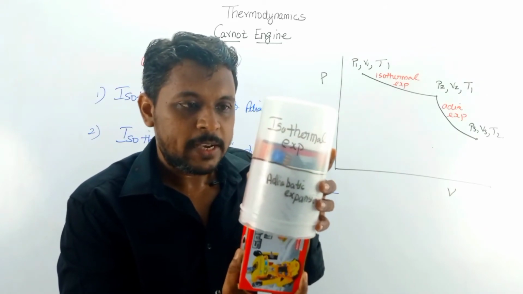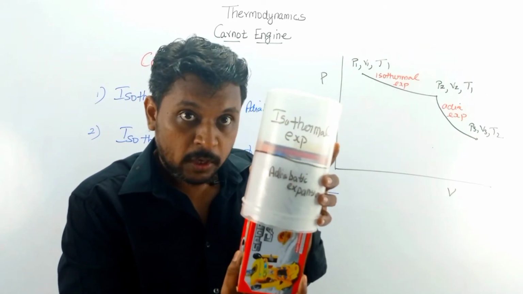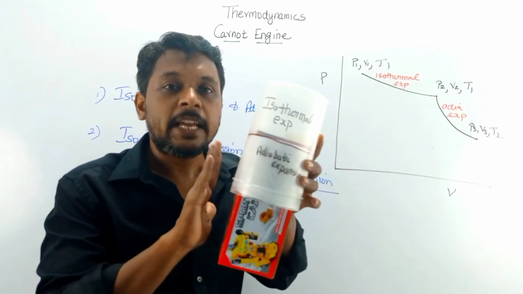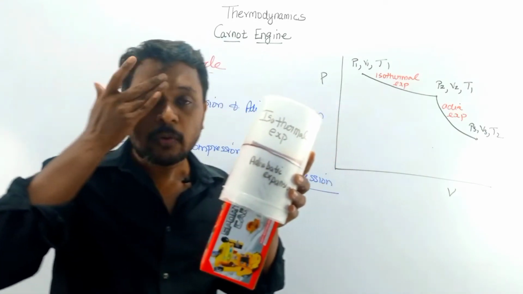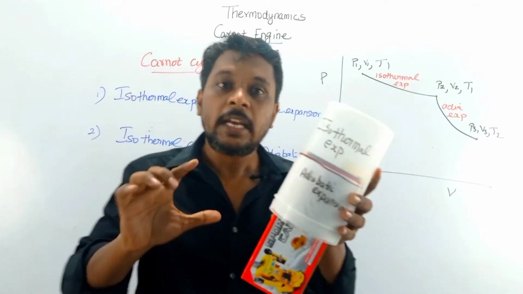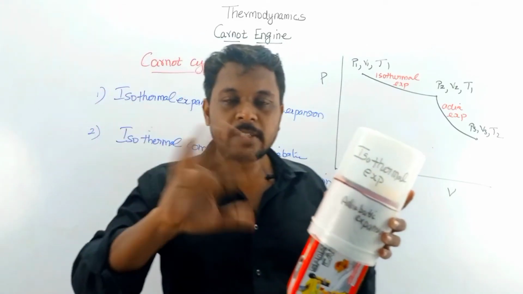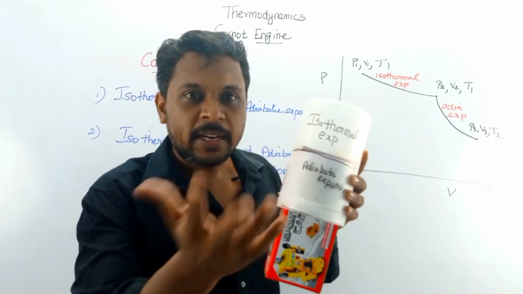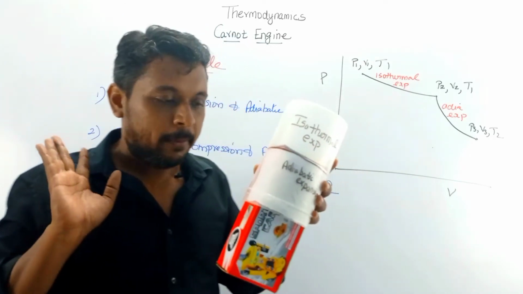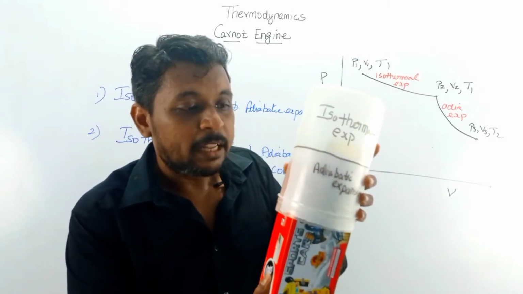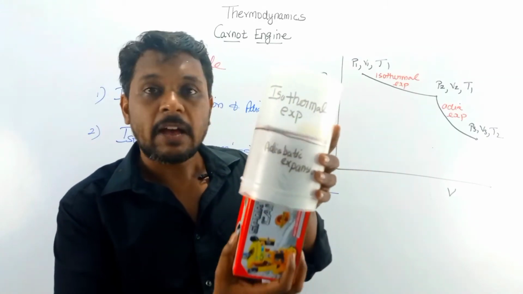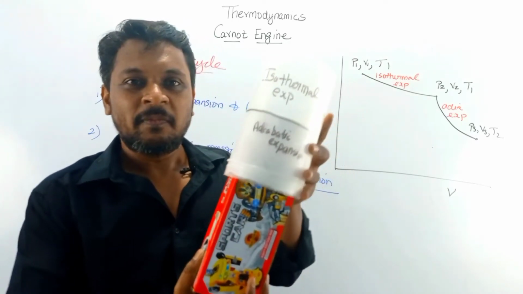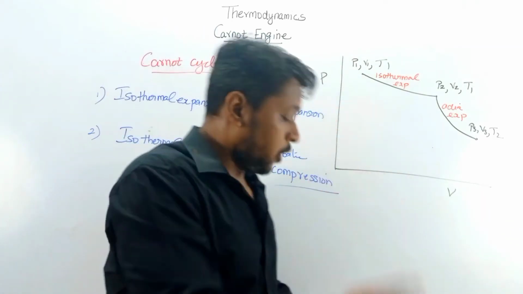Isothermal expansion is followed by adiabatic expansion. In the case of adiabatic expansion, the cylinder should be insulated so that it can follow the adiabatic process, because there should be no heat transfer inside or outside. So it is insulated. Just for the sake of understanding, I have pasted it in the paper. In one stroke itself, we have this isothermal and adiabatic expansion. So this is the step followed here.